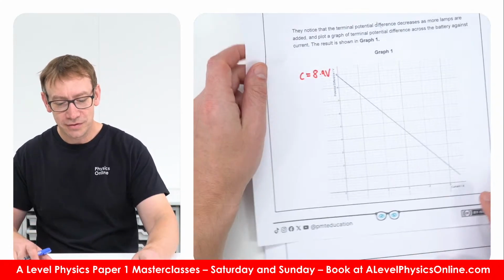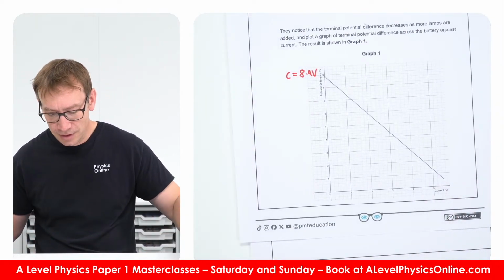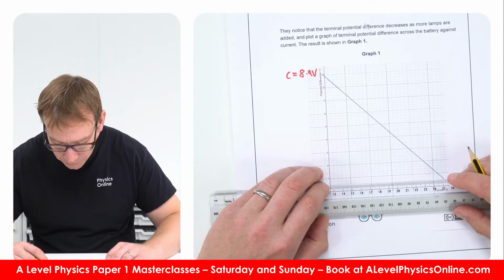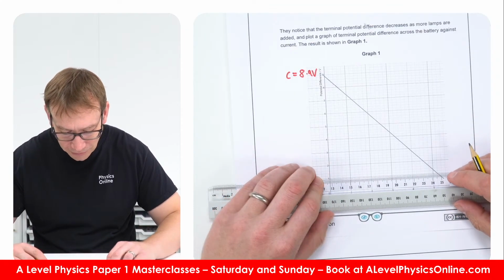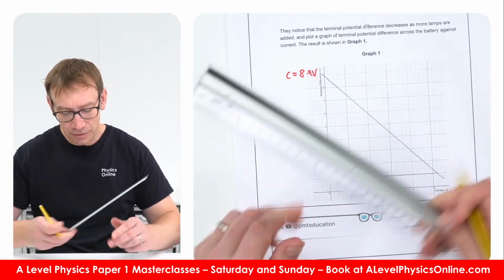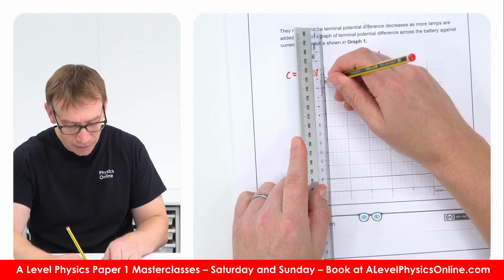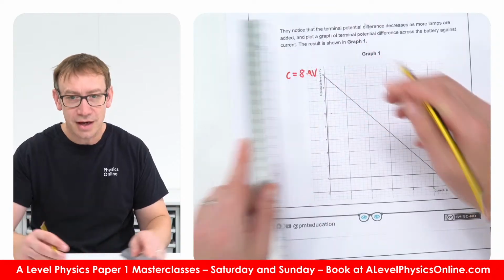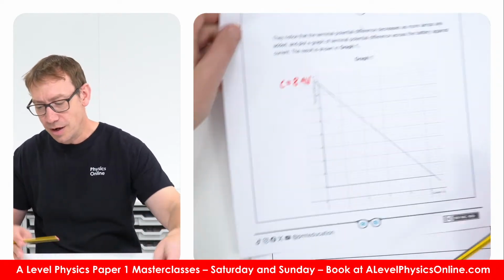The internal resistance, well, we need to work out the gradient. I'm going to do it from, let's say, this point over here. You've got to draw the longest triangle possible, and I think it's really good to actually show that on your graph. Okay, so I've drawn a triangle. We can now look at the gradient.